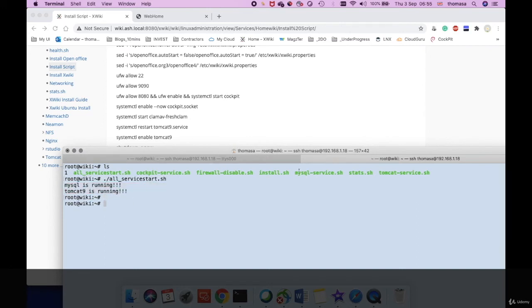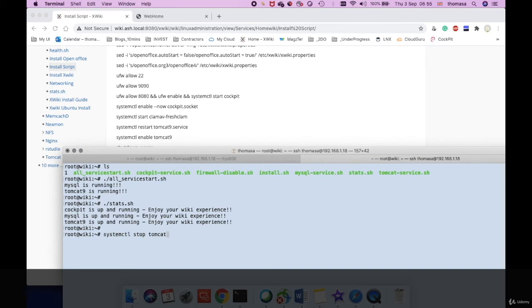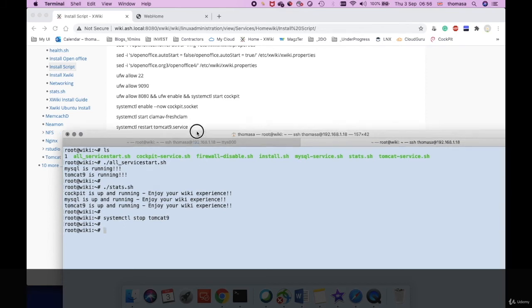The next thing I did was check the status of each service. It says that Cockpit is up, MySQL is up, and Tomcat is up. Enjoy your Wiki experience. What are all these files? For example, I'm going to shut this Tomcat service down now, just to give you a demo. This is how we shut a service down in Linux: systemctl stop tomcat9. Let's check what that script now does.